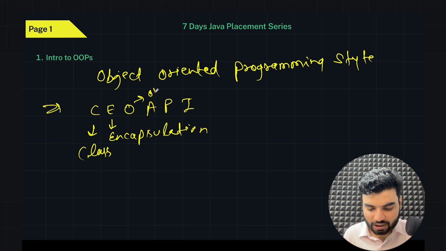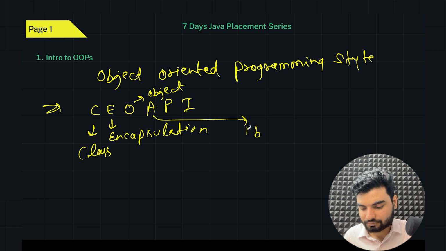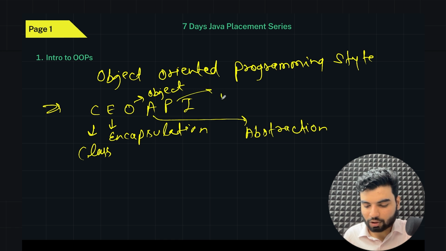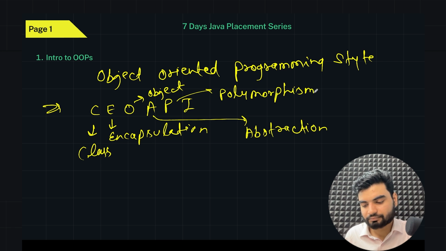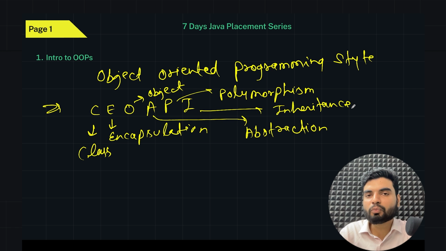O for object, A for abstraction, and P for polymorphism, and I for inheritance. So what I've written here are all the 6 important fundamental pillars of object-oriented programming, the OOPS, basically. COAPI: class, encapsulation, object, abstraction, polymorphism, and inheritance. So we will learn about all of them.